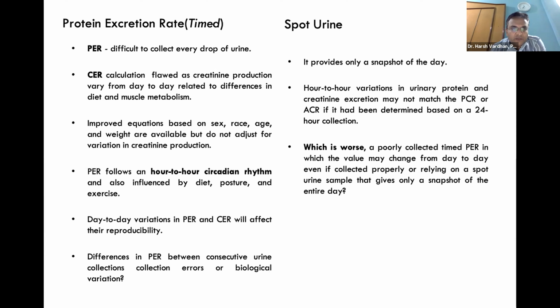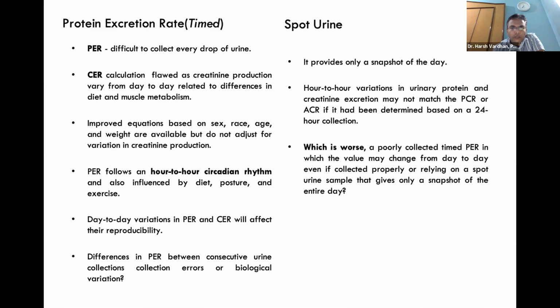As creatinine production varies from day to day related to differences in diet and muscle metabolism, you have improved equations which are based on sex, race, age, and weight, but they do not adjust for variation in creatinine production. Protein excretion rate follows an hour-to-hour circadian rhythm and is also influenced by diet, posture, and exercise. Day-to-day variation in protein excretion rate and creatinine excretion rate will affect their reproducibility. So the difference in PER between consecutive urine collections, whether collection errors or biological variations, we do not exactly know.